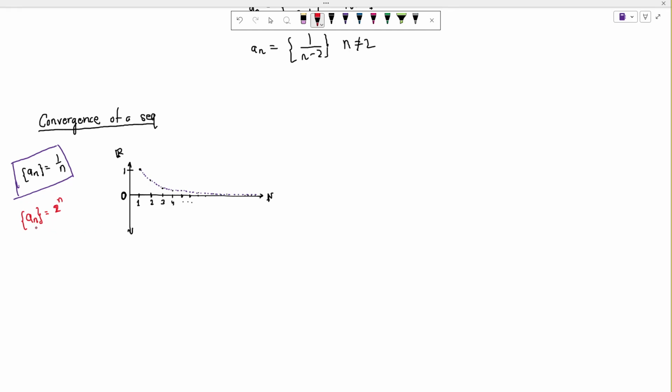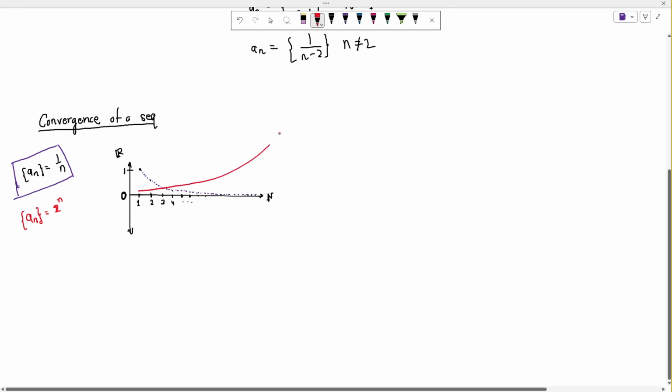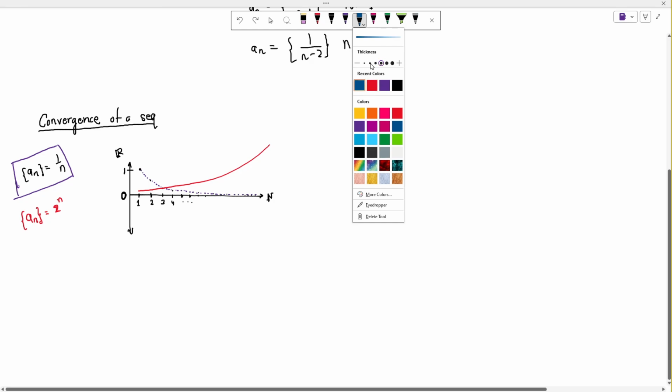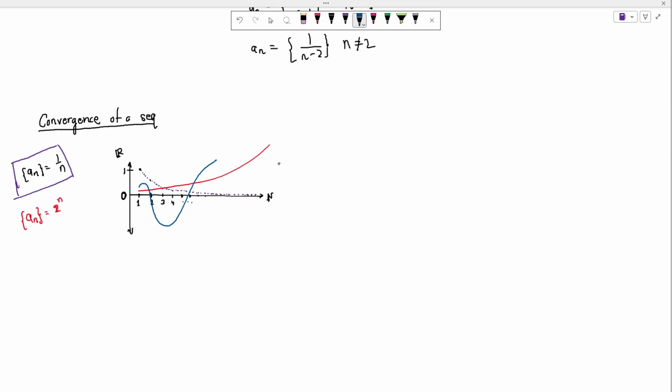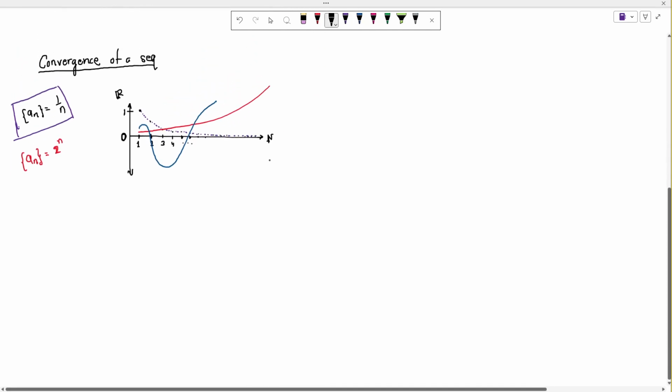So anyway, the point that I was making, let me finish that. There are going to be some sequences which are going to look something like this. There can be multiple things, whatever. So we are interested in what happens in the long run, and when we claim that a_n gets pretty close to some particular value a, we write it like this.